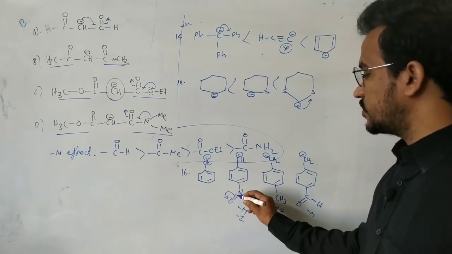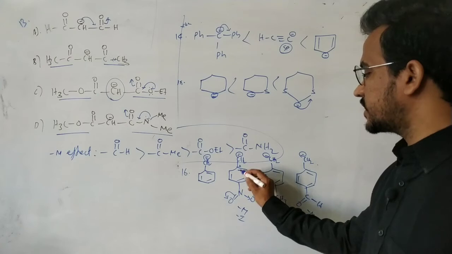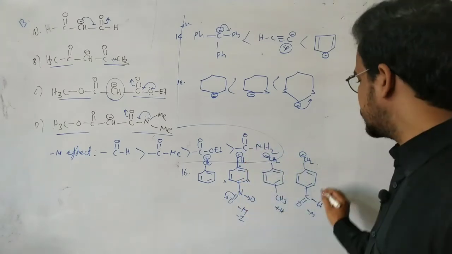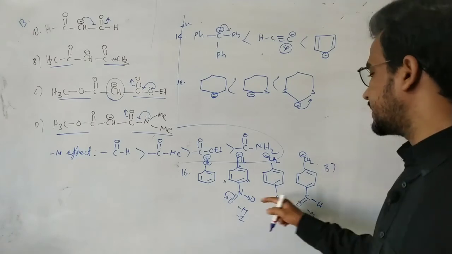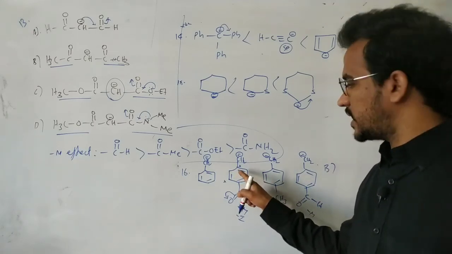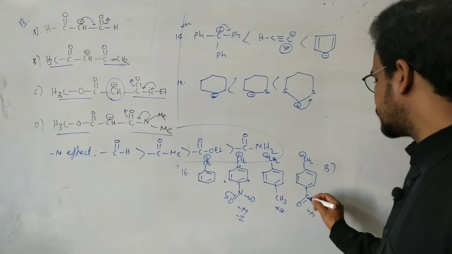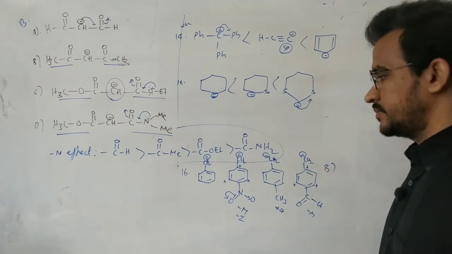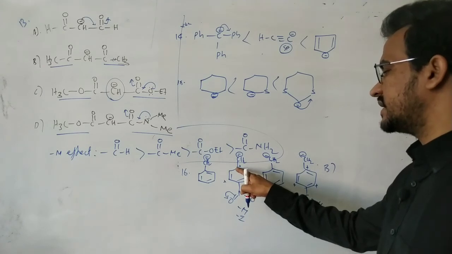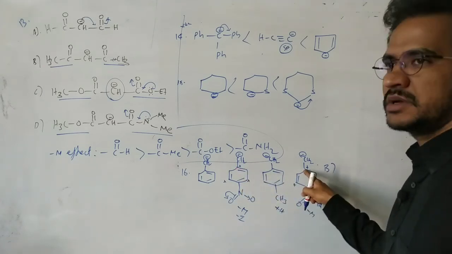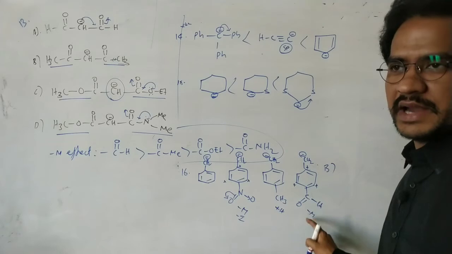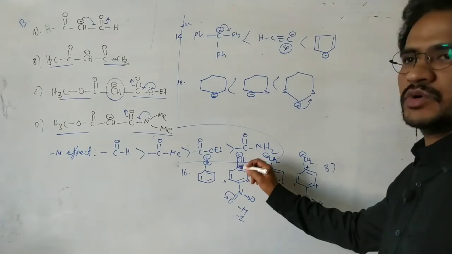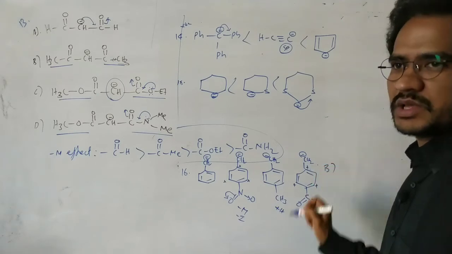You see in this case, this NO2 group increases the positive charge at the ortho and para positions. So here positive, negative, more stabilization. In this case it is more stable because the NO2 group can increase more positive charge on this carbon. Here also the aldehyde group, a minus M group, increases positive charge at ortho and para positions. But here the magnitude of the positive charge at this carbon is higher when compared with the carbon to which the aldehyde is attached, because aldehyde is a weak electron withdrawing group. So here more positive, negative, more stabilization. Here less positive, negative, less stabilization.